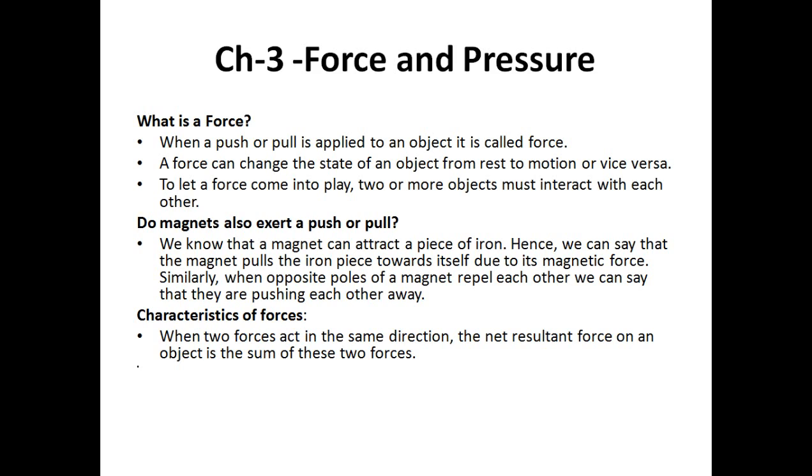Okay, do magnets also exert a push or a pull? It's just for your information, कि क्या magnet भी push it also possesses some force on any object, because हम देख what we used to see कि जब भी हम magnet के से किसी आयरनिक मेटल को हम लेते उसको क्या करता है, मैग्नेट उसको अट्रैक्ट करता है. So is there any type of force which is acting on that iron metal, जो उसको उसकी तरफ खींचता है. So hence we know that a magnet can attract a piece of iron. Hence we can say that the magnet pulls the iron piece towards itself due to its magnetic force.